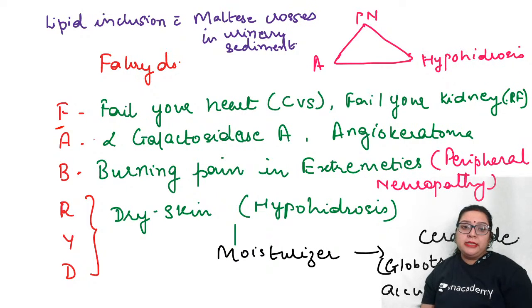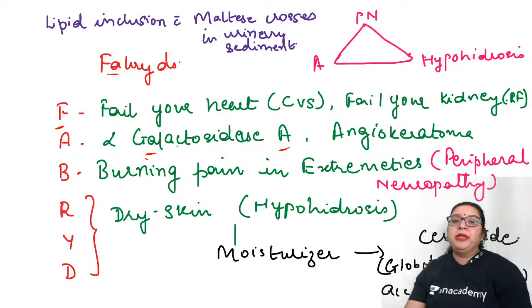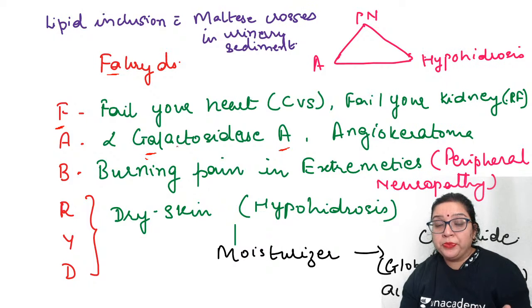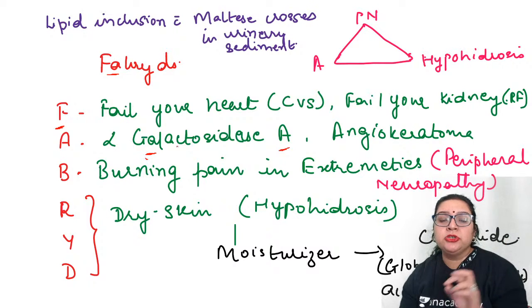Right. Now next is A. A will stand for two things. First is the enzyme which is deficient, which is alpha galactosidase. How to remember that it's galactosidase? A will remind you of alpha. In Fabry, F is followed by A, so that A will remind you it's galactosidase. Again A over here. So three A's can remind you the entire name, that is alpha galactosidase A, and the second A would be angiokeratoma.